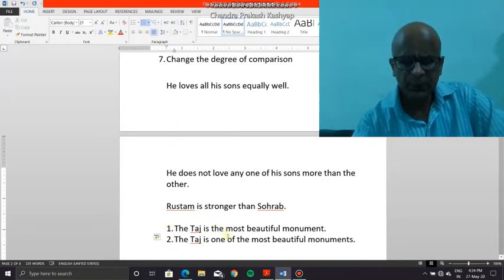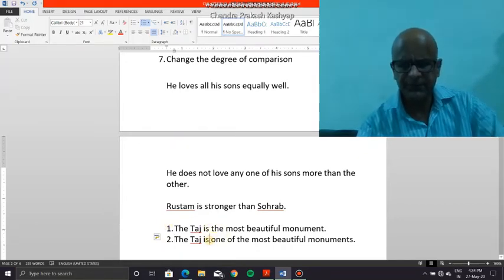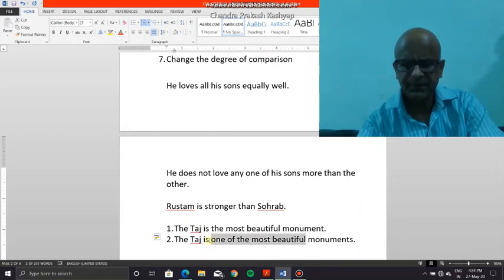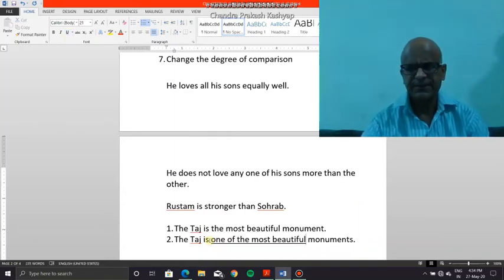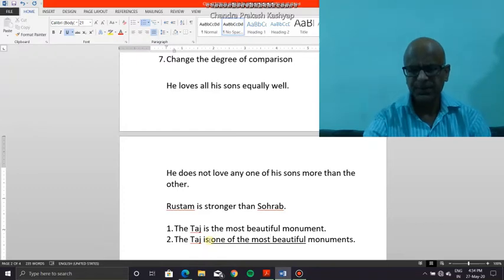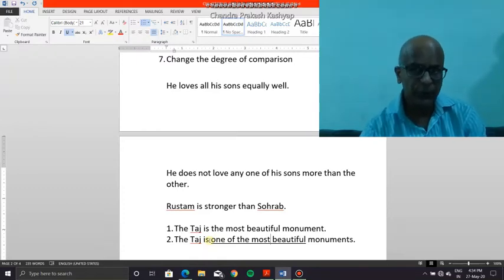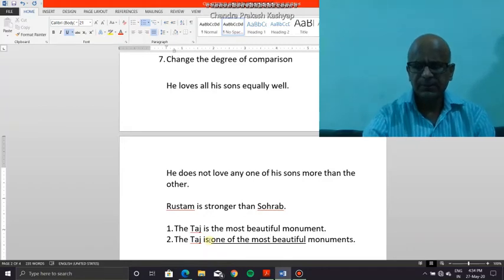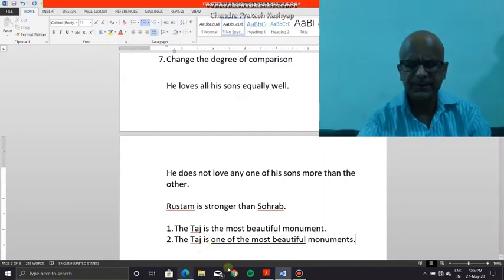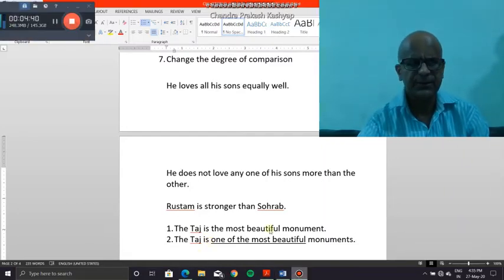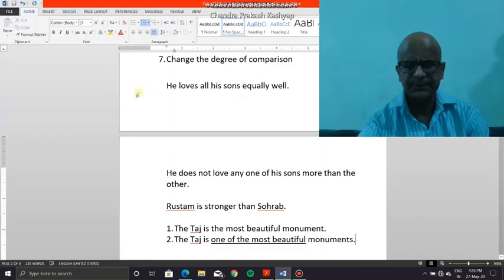However, the important thing for us to understand is that if I use this phrase, one of the, and I may use a superlative degree, I may not also use it, but the fact remains that the noun that comes thereafter should be in the plural. The noun that comes after should be in the plural, otherwise the construction is wrong.